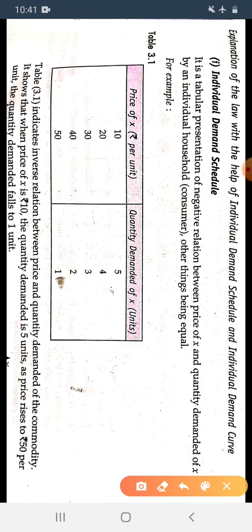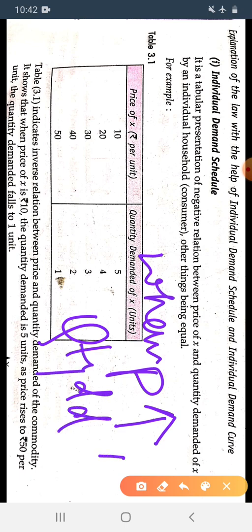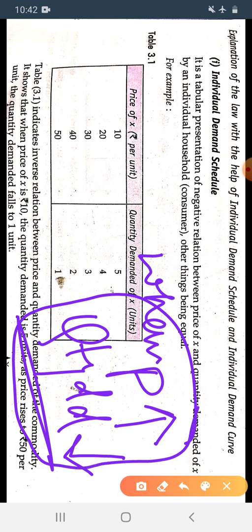It shows that when the price of the X commodity increases, the quantity demanded will decrease. It shows the law of demand. It shows the negative relation between the price and quantity demanded. And when we talk about the individual demand, it shows the negative relation between the price and quantity demanded.